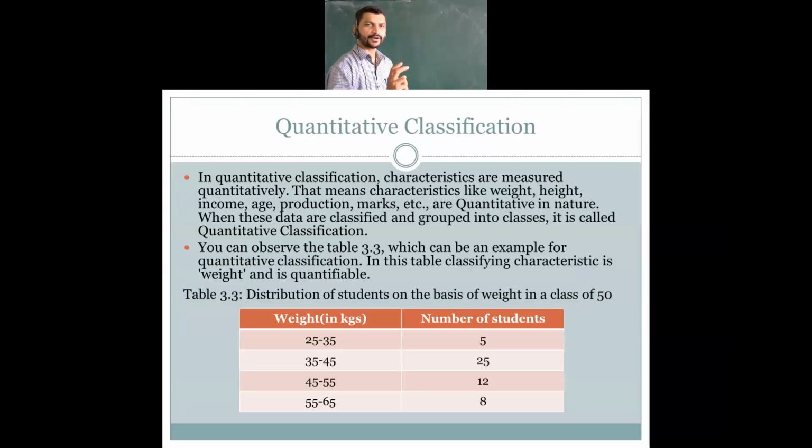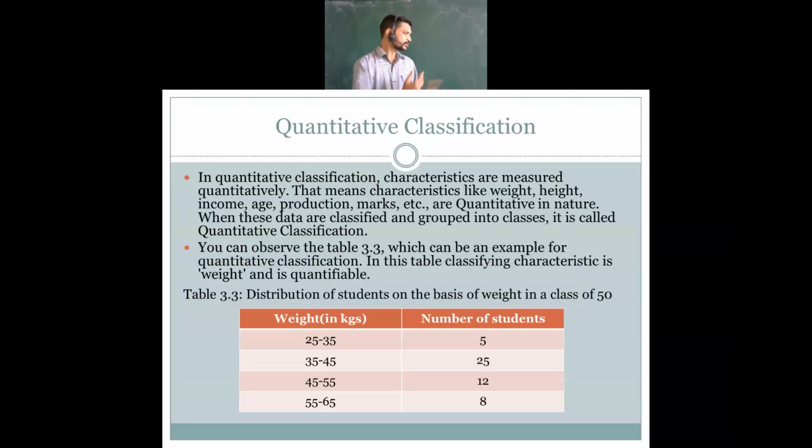It may be any attribute of that element, like height, weight, income, age of the students, production in quantity, how many units you have produced, or marks of the students. Let's see here: distribution of students on the basis of weight in a class of 50 students. They are classified on the basis of how much weight they have.